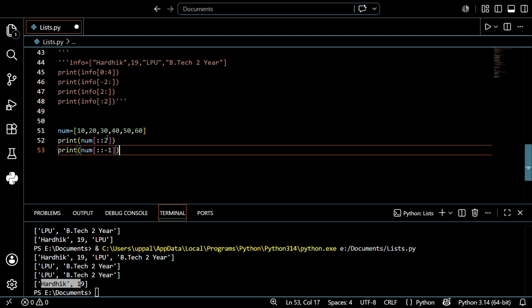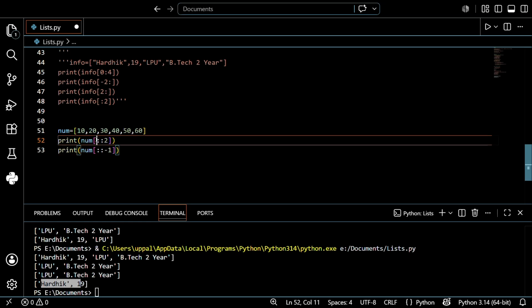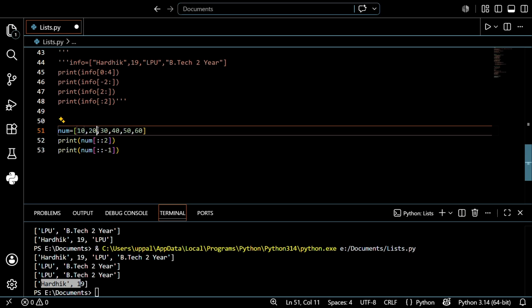Why am I using this in the for range: starting point, comma, end point, comma, step index. What do we mean by step? Incrementing or decrementing. I want to increment this. So what will happen here? It prints initially 0, meaning it prints 10, after that 30, 50. So it prints like that.